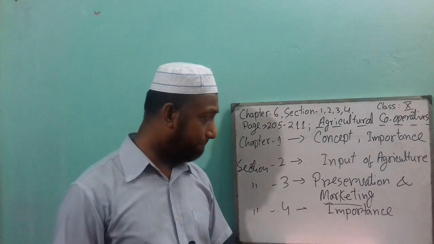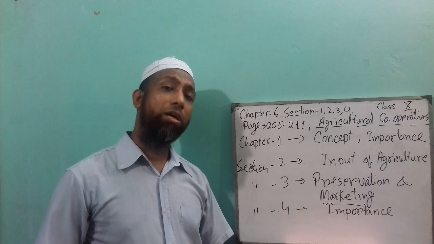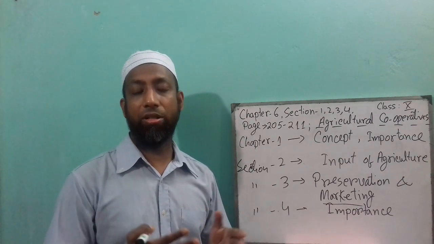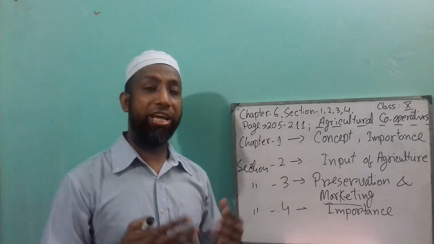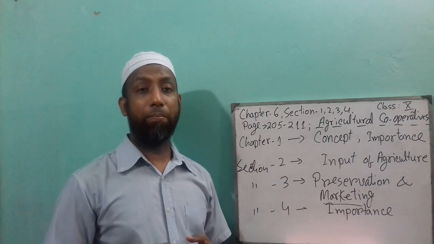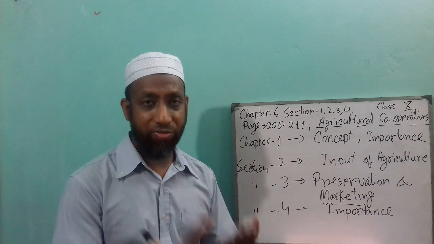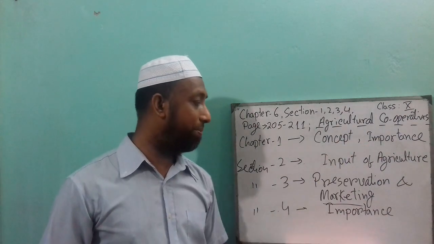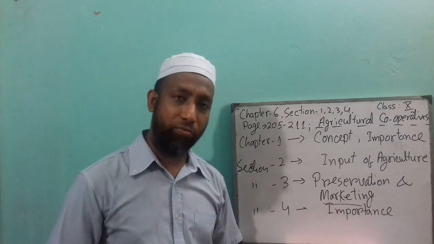Another example is for inputs as well. What is input? In our country, I told you, there are marginal farmers. They don't have lots of money, so a rice harvester, irrigation machine, water machine, and plowing machine are very expensive for them. But if they buy them through the agriculture cooperative, then it is very easy for them. So this is the most important for them.